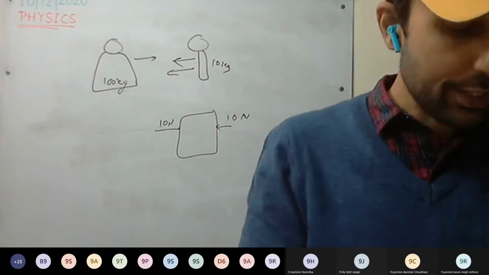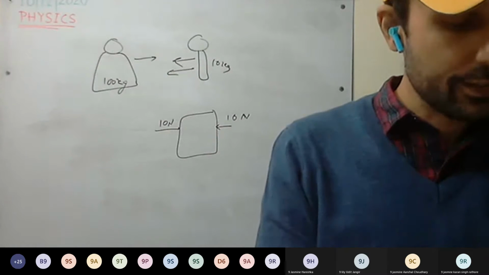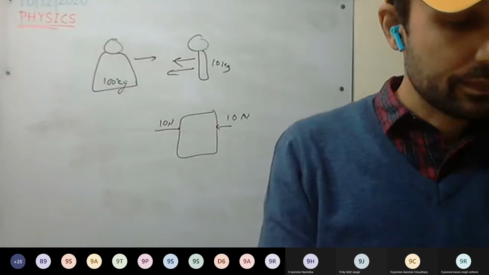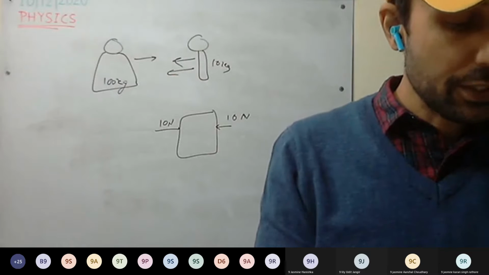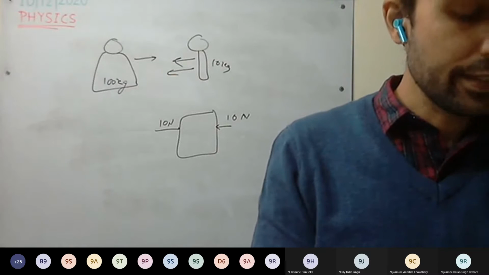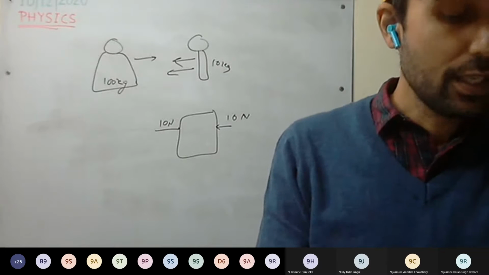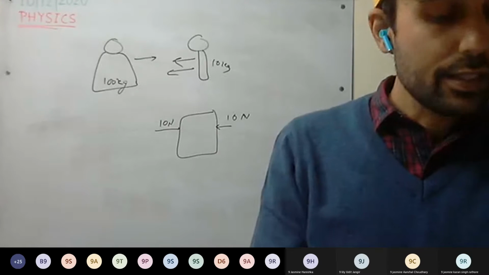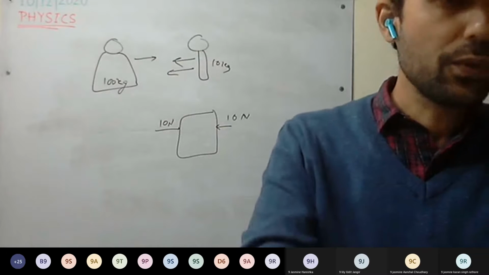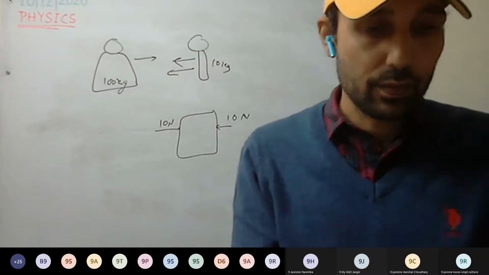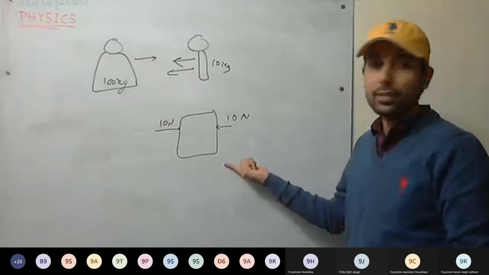So see here on page number 73, 14th question. This is very important, mark important. Comment on the statement: the sum of action and reaction on a body is zero. This is a wrong statement. Why is this a wrong statement? Because action and reaction act simultaneously on different bodies. Hence, they do not cancel each other. Okay, this is clear?